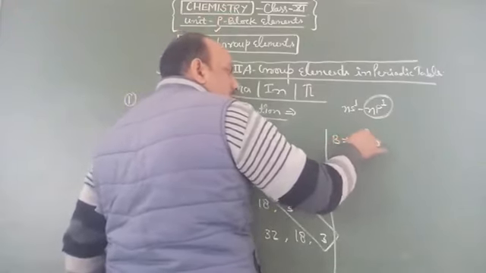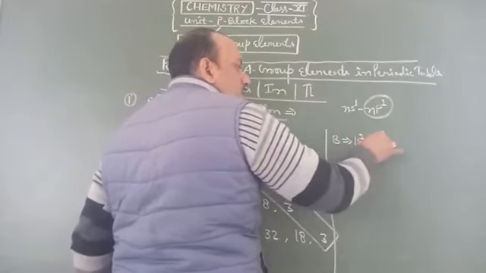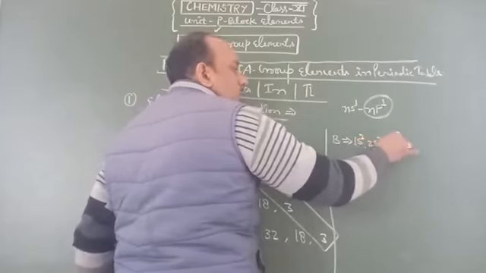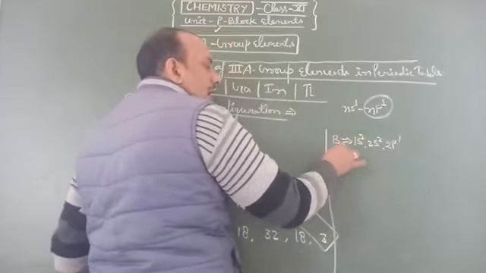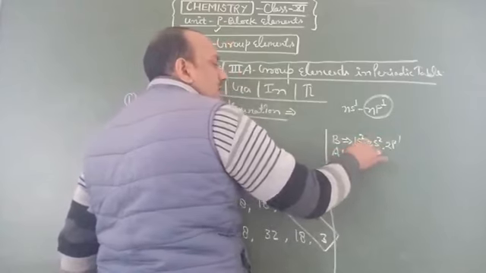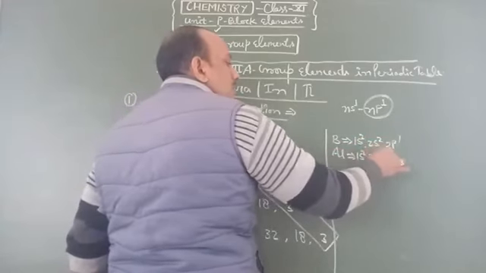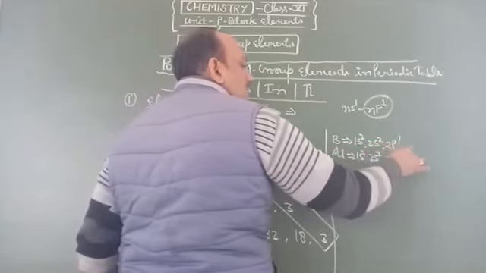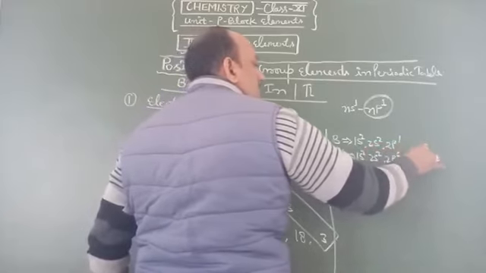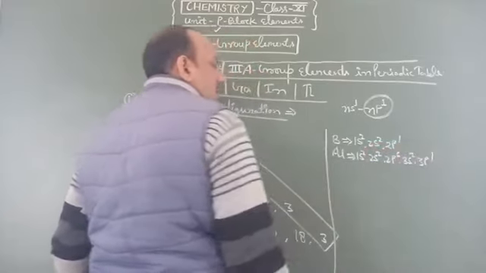For boron 1s2, 2s2 and 2p1. For aluminum 1s2, 2s2, 2p6, 3s2 and 3p1.